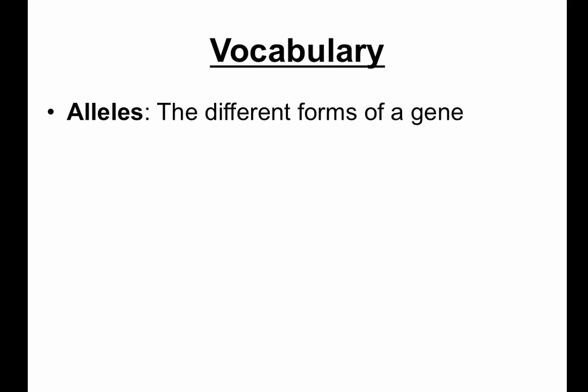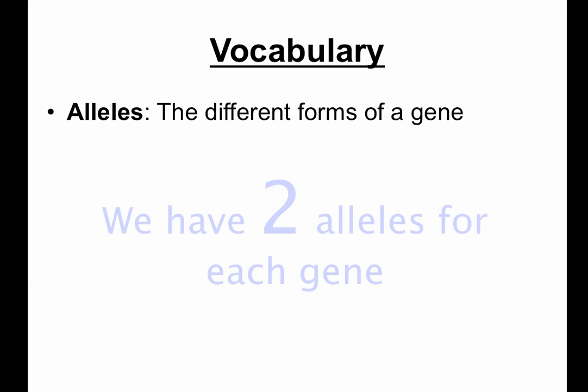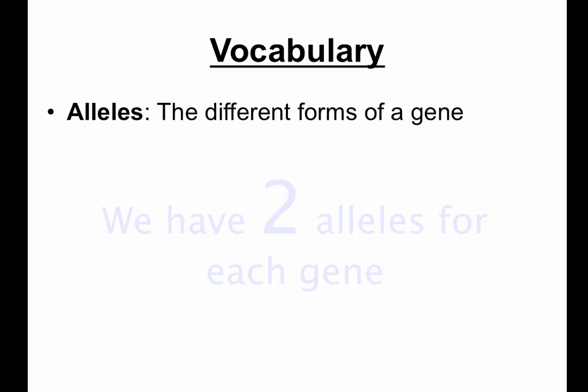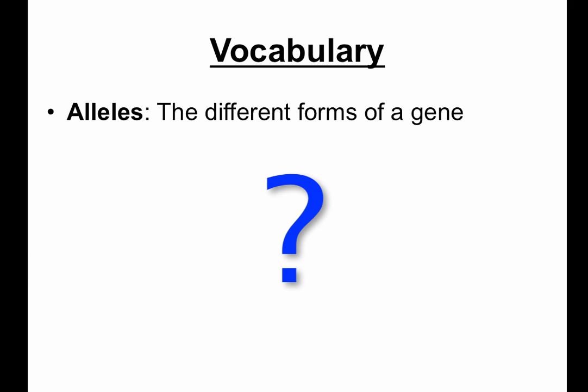That's right, alleles. Do you have the allele for brown eyes? The allele for blue eyes? Or do you have a different allele for the eye color? You know that you have two copies of every gene for a characteristic. Think, where did you inherit them from? Your mom passed you one allele and your dad passed you another allele. They may have given you the same allele, but what if they each gave you a different allele? Say mom gave you the allele for brown eyes and dad gave you the allele for blue eyes. Which color eyes will you end up with? The answer is in your next two definitions.